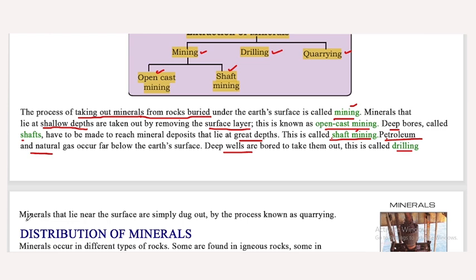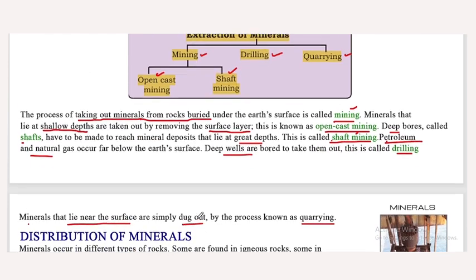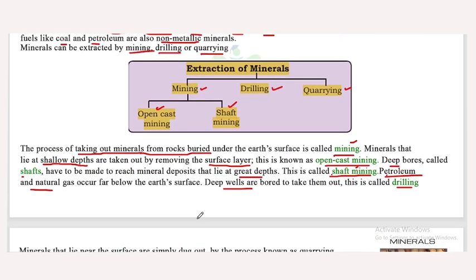Now, minerals that lie near the surface are simply dug out by the process known as quarrying. So the third one is quarrying. What is quarrying? Minerals that lie near the surface can easily be dug out by the process known as quarrying. So that's about the extraction of minerals. There are three methods: the first is mining, the second is drilling, and the final one is quarrying.